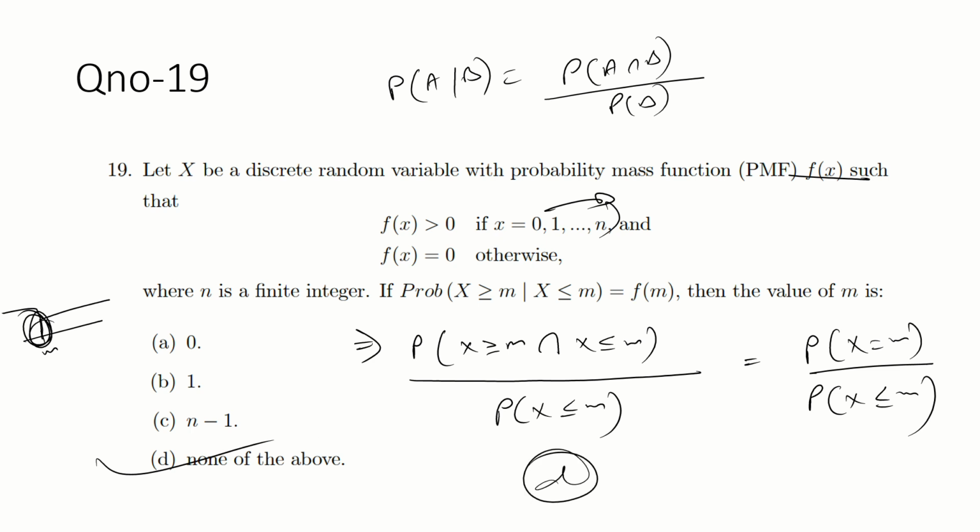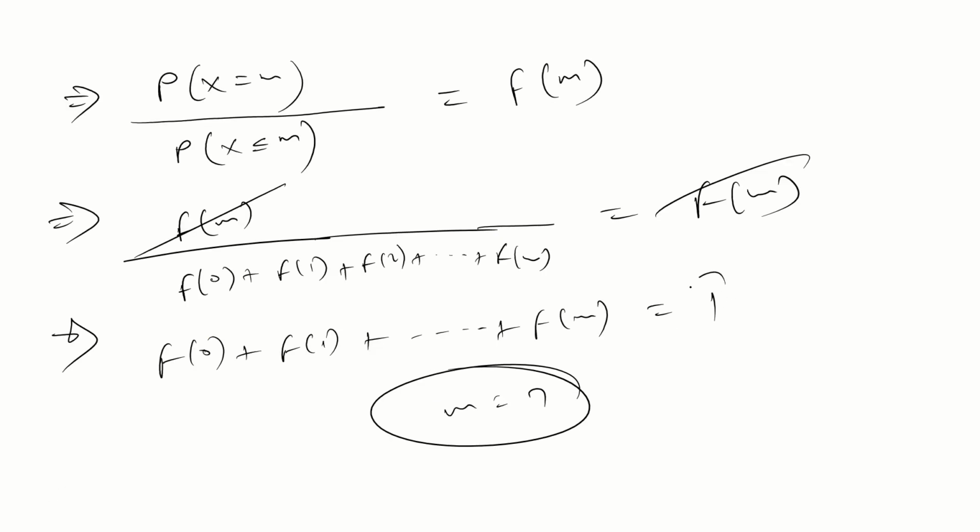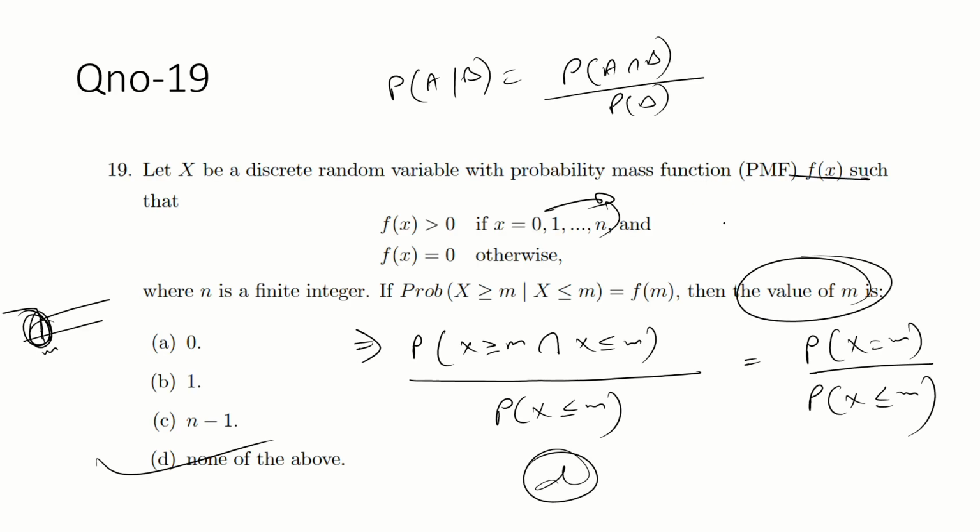Because they're asking about the value of m, the value of m is nothing but n. This is equal to 1 now. When you sum up the probability of all the values, it becomes 1. Suppose this is m and this is till n. If you sum up, it becomes 1. So m should be equal to n, then it will be equal to 1. That is the logic here.